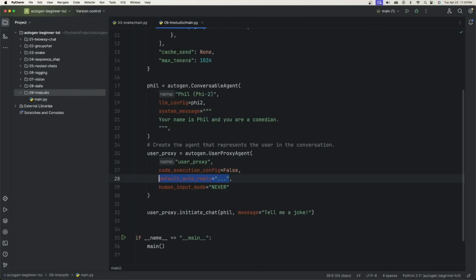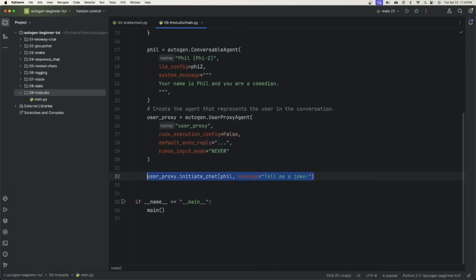Now, when you're using LM Studio, you need to have the default auto reply on any user proxy agent. If you don't have a default auto reply, it will end up failing because it'll look for the content in the chat history. And if it's empty, then it will just fail. So in order to not make this fail, you can just put something here. It doesn't matter. It just has to be something. And then I just say user proxy initiated chat with Phil and tell me a joke.